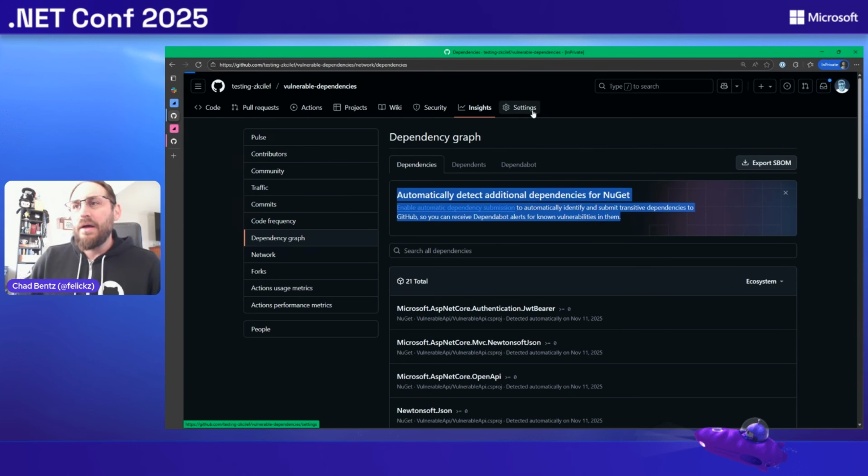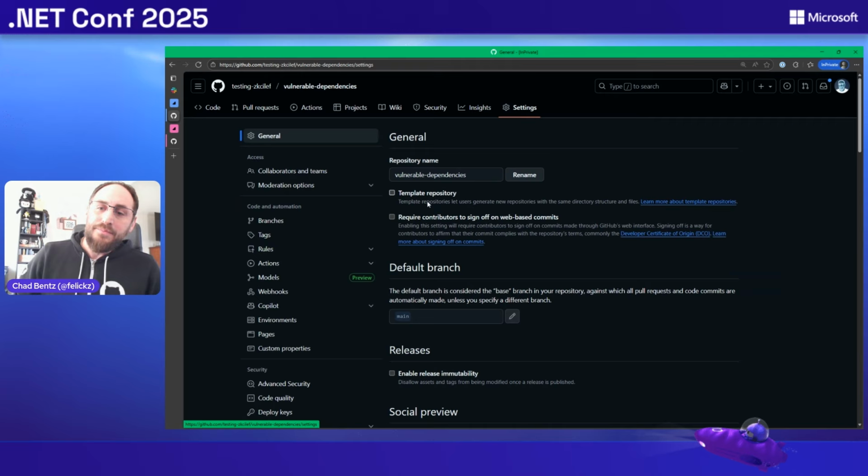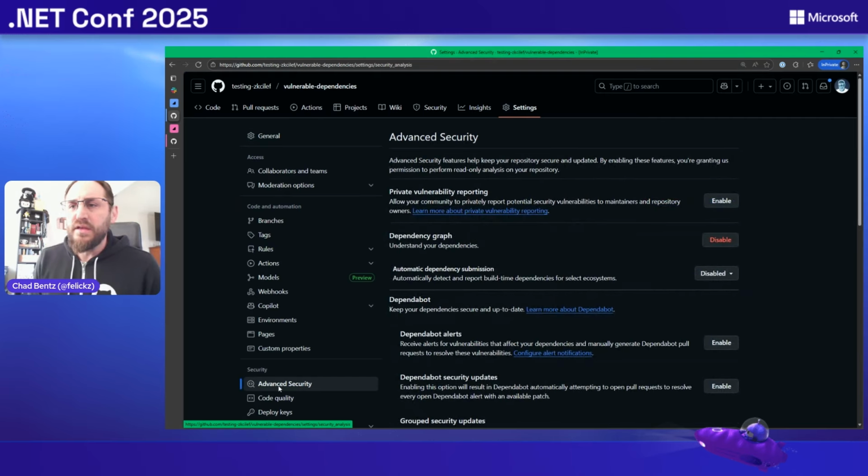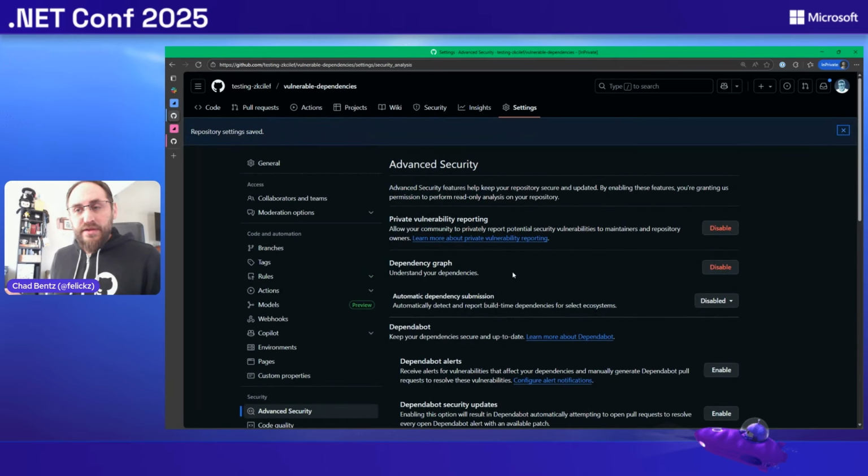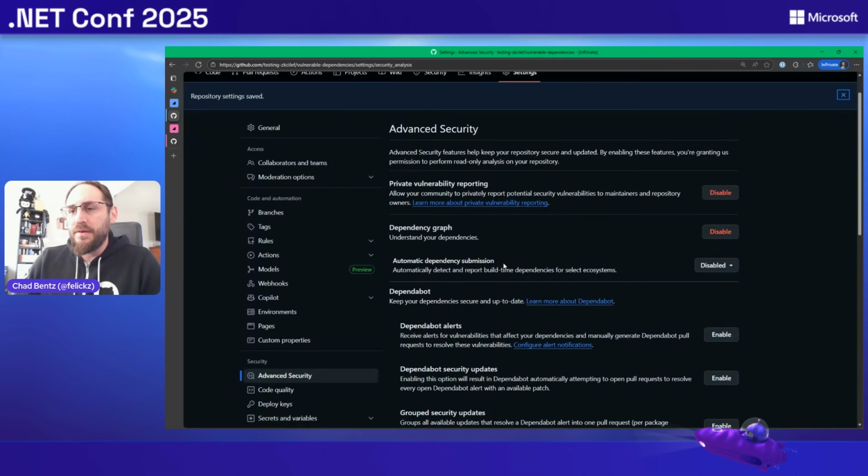So you as a repo owner can go to the settings tab and then scroll down to advanced security. This is where all of our security features live. So, well, number one, if you're an open source developer, turn on private vulnerability reporting. Click enable here. That's all you have to do. This would allow a security researcher, if they find a vulnerability in your application, to basically reach out to you privately, report that. You can work on a fix with them. And when you're ready to disclose it responsibly, you can do that with a fix with the support of GitHub. We're here to help you there. So definitely recommend you turn that on.